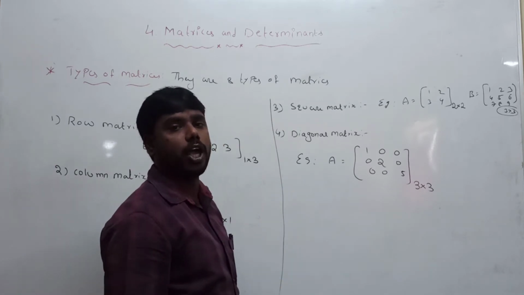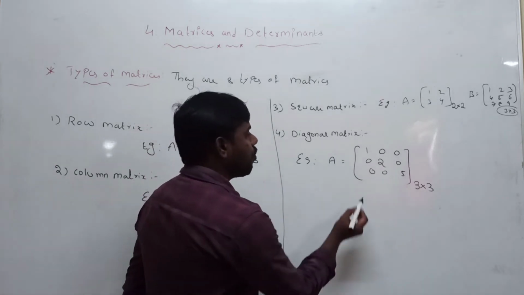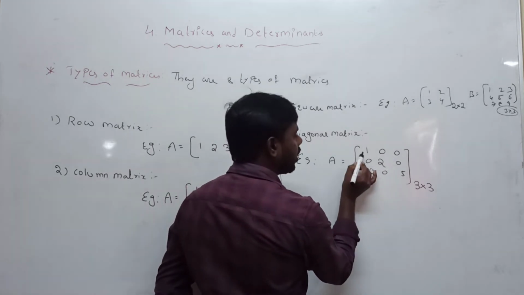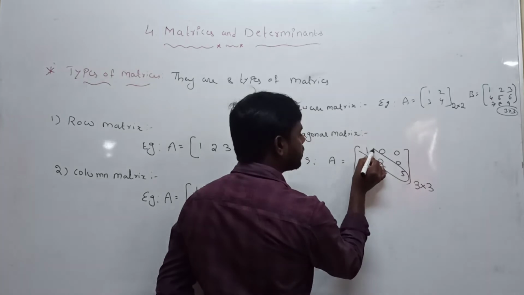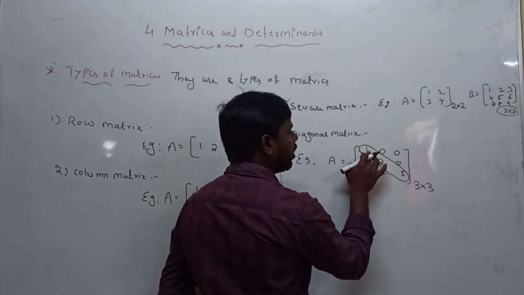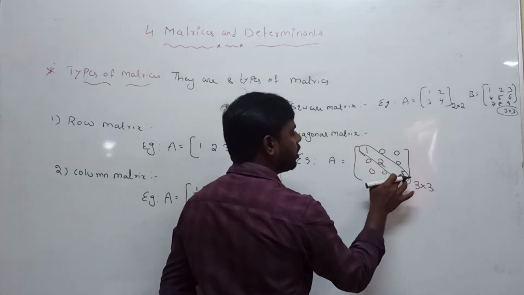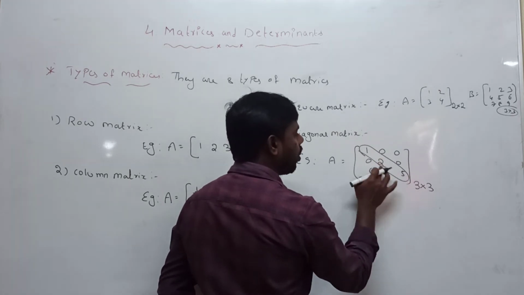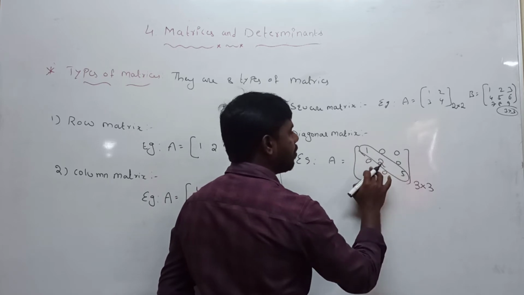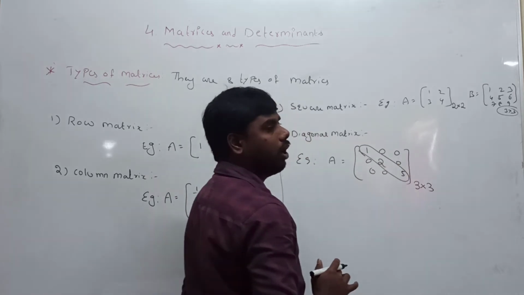What are the diagonals? Principal diagonal means first row first column, second row second column, third row third column. These elements are called diagonal elements. Remaining elements are called non-diagonal elements.